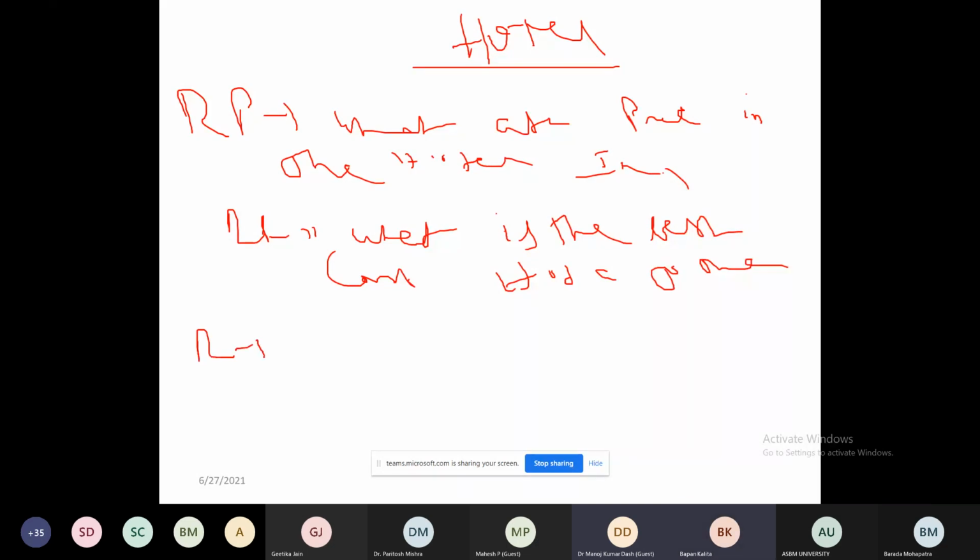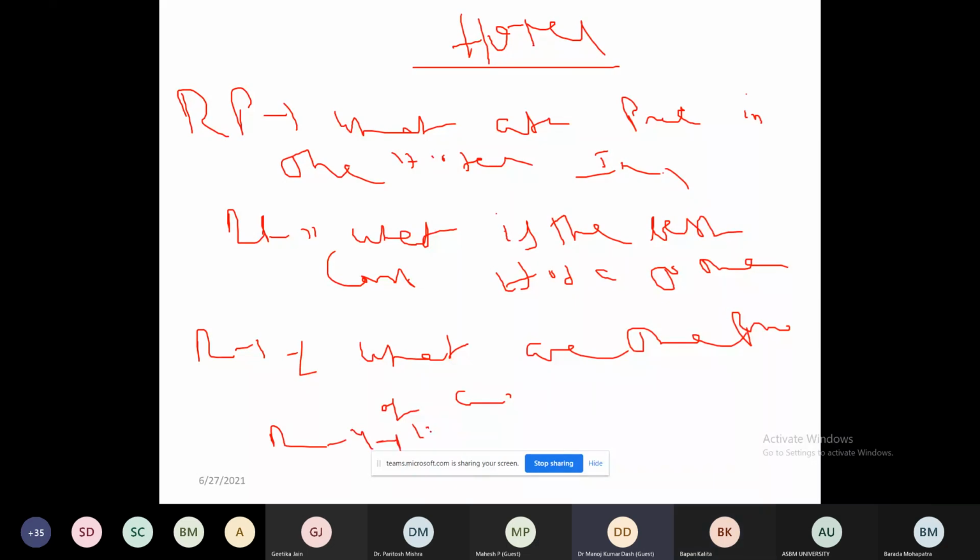Third is: what is the priority of the attributes the customer is interested in? And fourth is: how does the consumer evaluate utility?